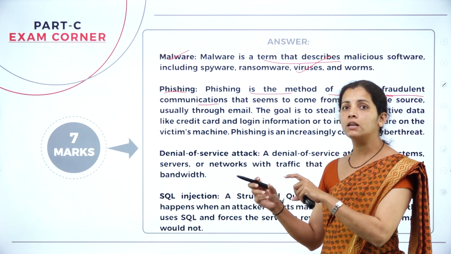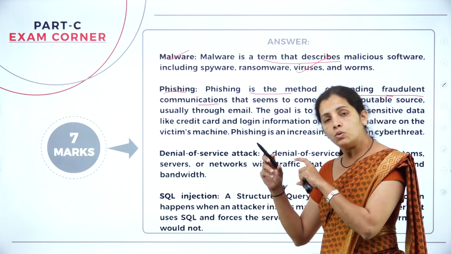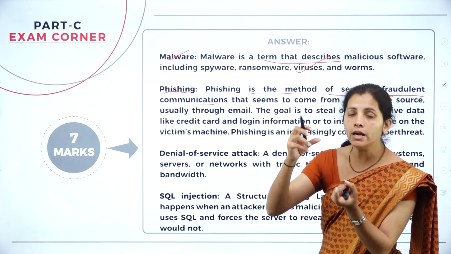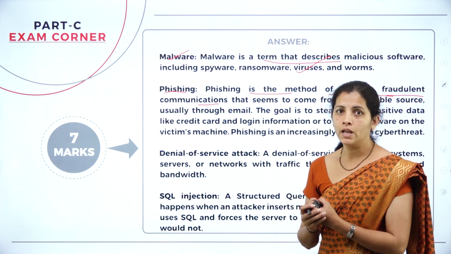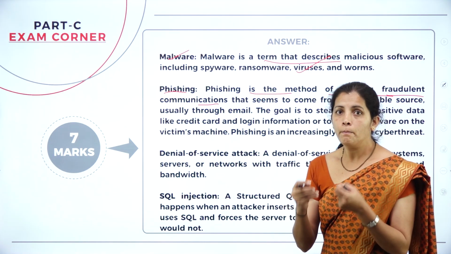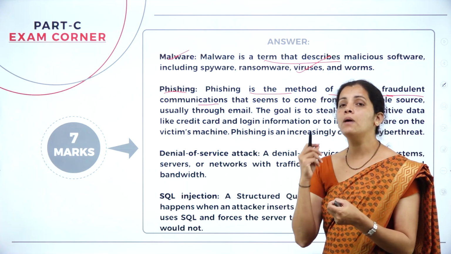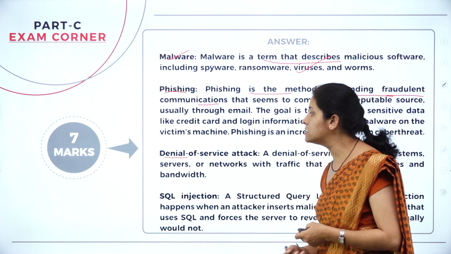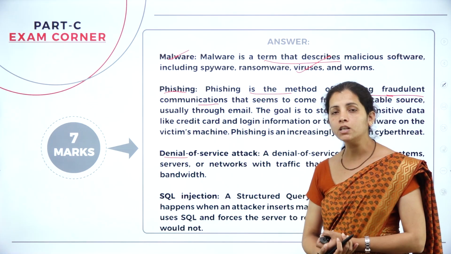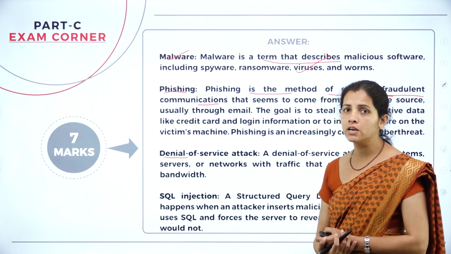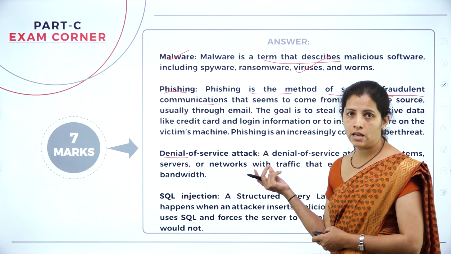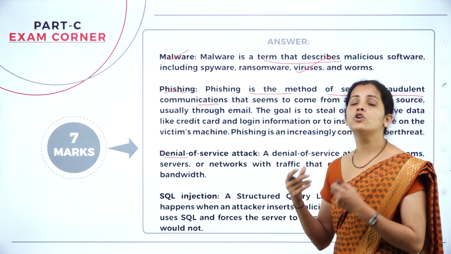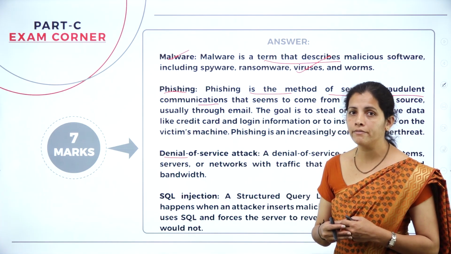An unauthorized person sends a mail to your account, and that mail includes some unwanted link. The next one is denial of service. What is denial of service? As the name itself indicates, you are not able to get the services.